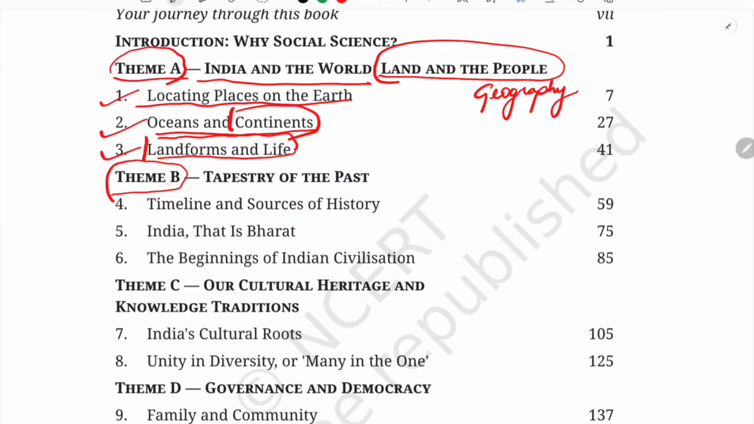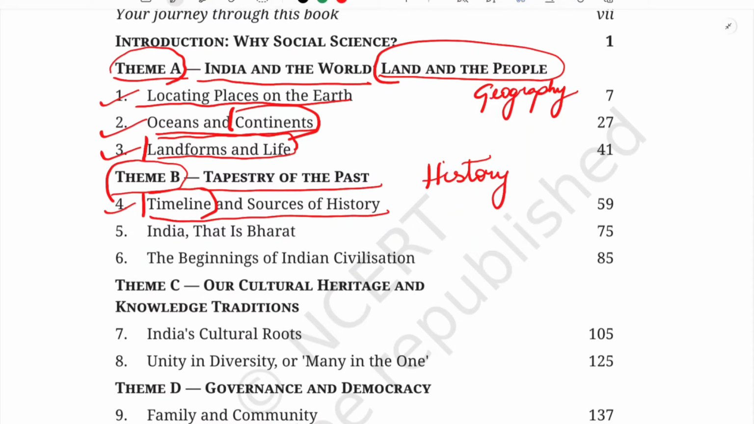Under theme B, Tapestry of the Past, we are going to discuss history. This is the history section of your book. The first chapter is Timeline and Sources of History. Timeline means when what happened, and sources means the sources from which we came to know about history.